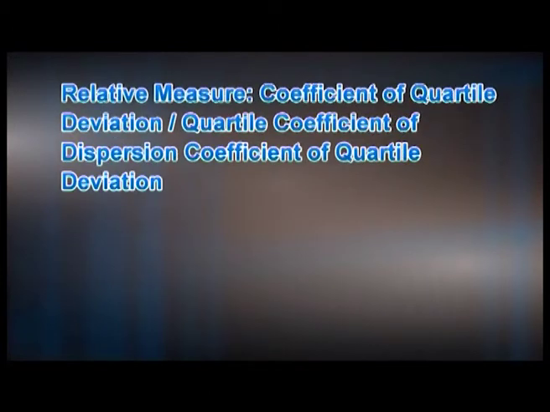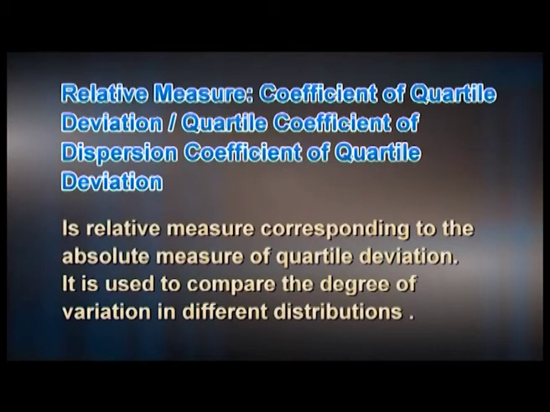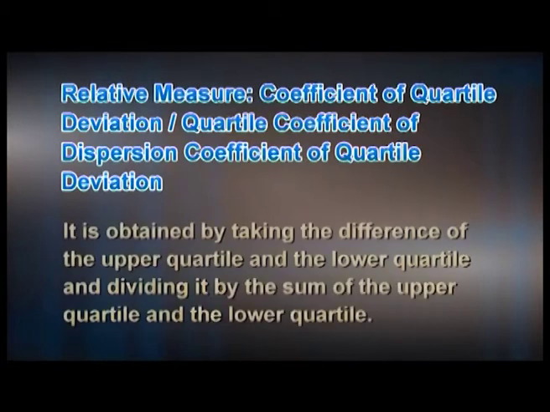Relative measure, coefficient of quartile deviation or quartile coefficient of dispersion. Coefficient of quartile deviation is the relative measure corresponding to the absolute measure of quartile deviation. It is used to compare the degree of variation in different distributions. It is obtained by taking the difference of the upper quartile and the lower quartile and dividing it by the sum of the upper quartile and the lower quartile.